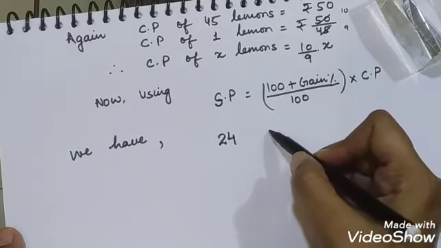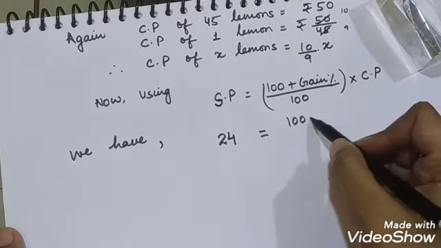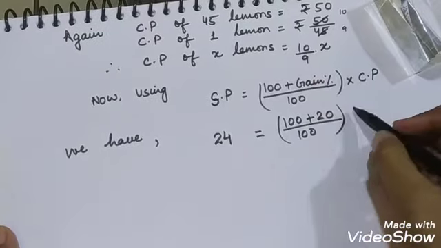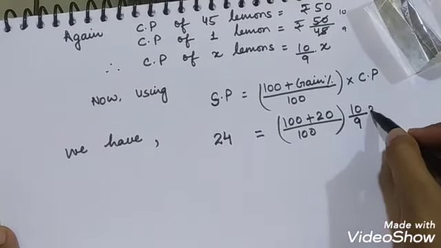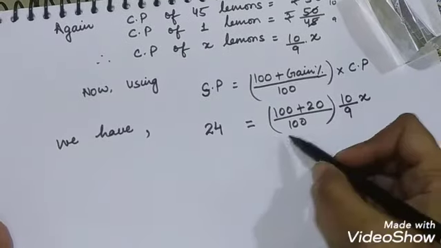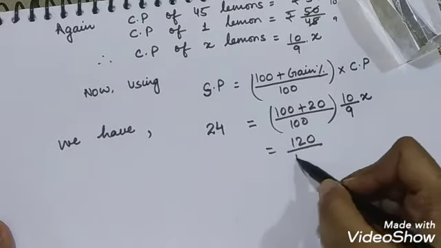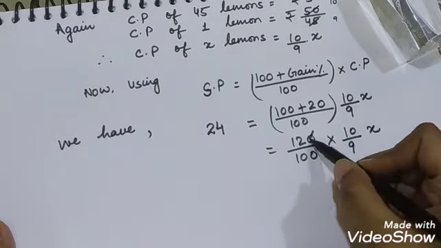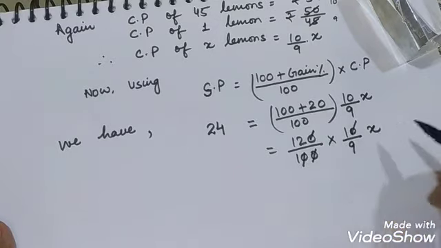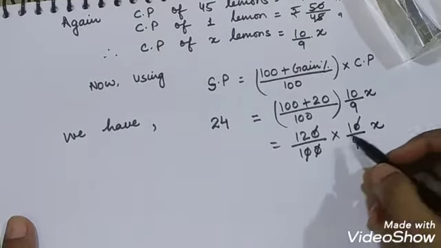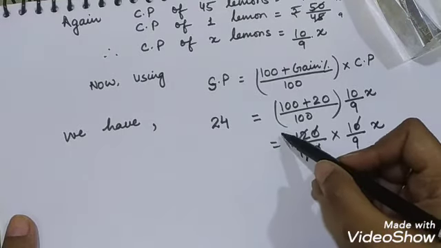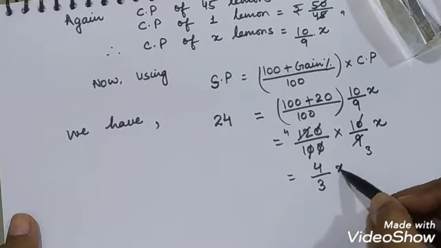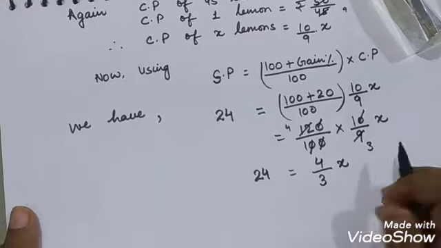So in place of selling price we put 24, gain percent we put 20, and in place of CP we put what we calculated, 10 upon 9 into X. Now we will solve it. 120 upon 100 into 10 upon 9 into X. Now 0 goes with 0, and 12 and 9 cancel with 3. 3 fours are 12, 3 threes are 9. So here we get 4 upon 3 X, and here 24 is still 24.